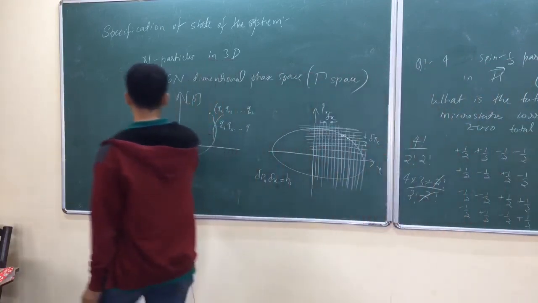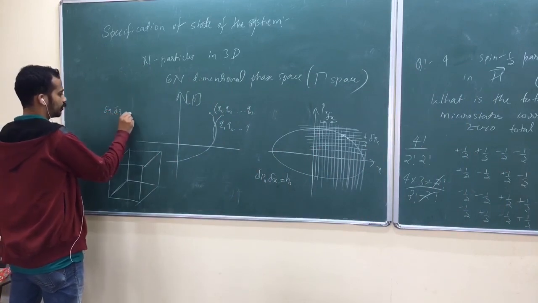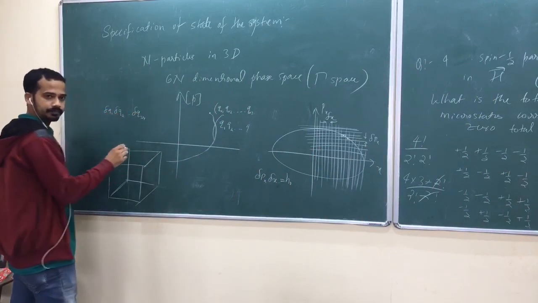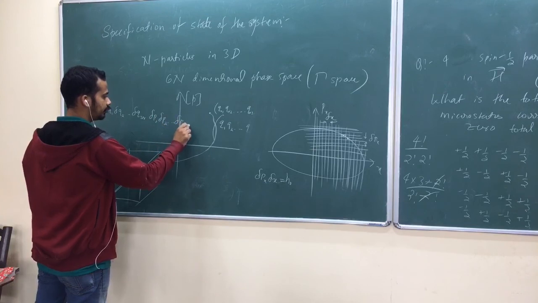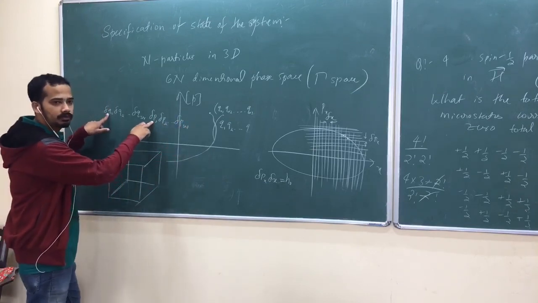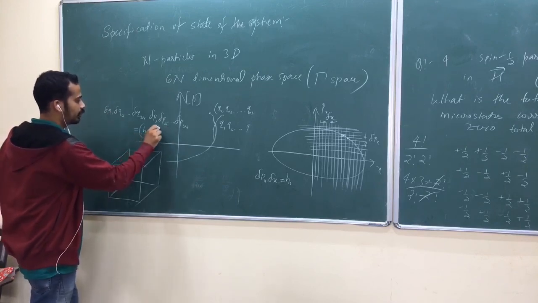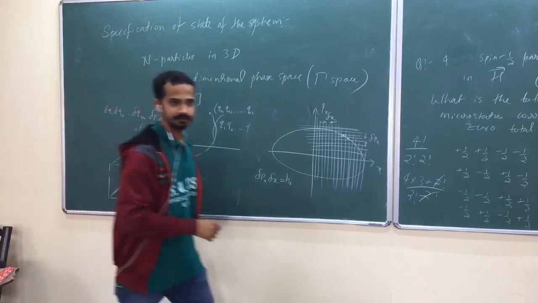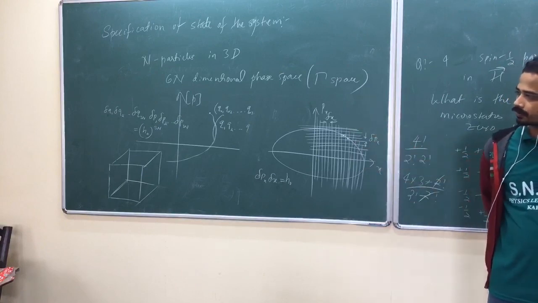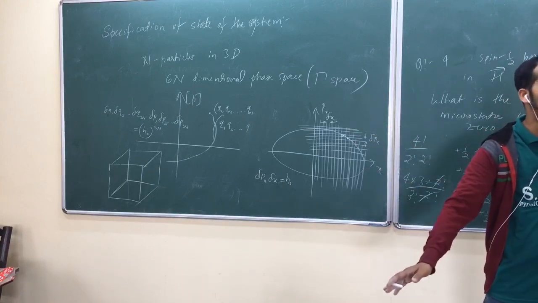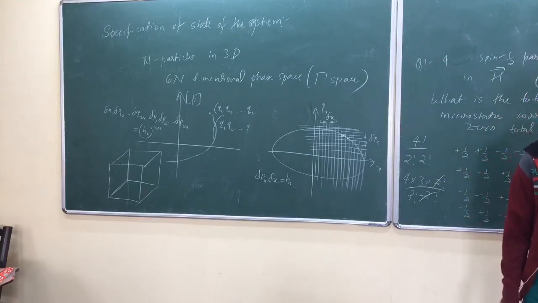Each volume is of the order of delta Q1, delta Q2, and so on up to delta Q3n, and delta P1, delta P2, and so on up to delta P3n. Is that okay? Each pair together gives one h naught, so the phase space volume is of the order of h naught raised to 3n. Better to write f here. h naught can be arbitrarily small classically because there is no uncertainty. Uncertainty is not restricting that h naught value.